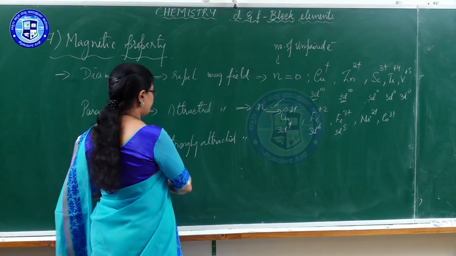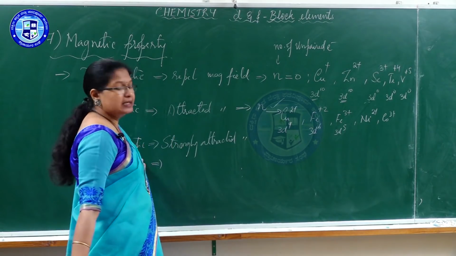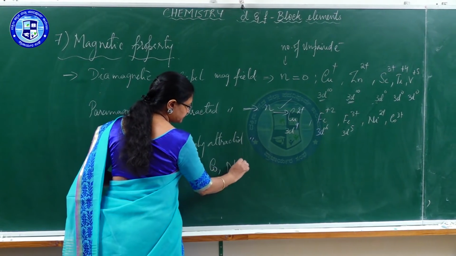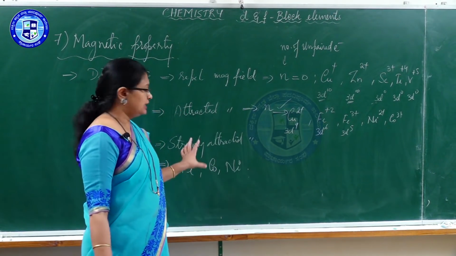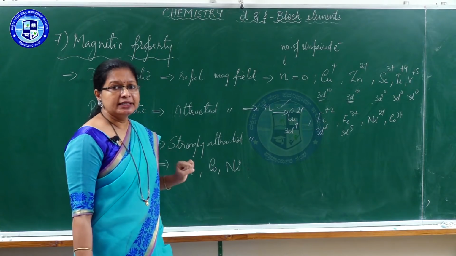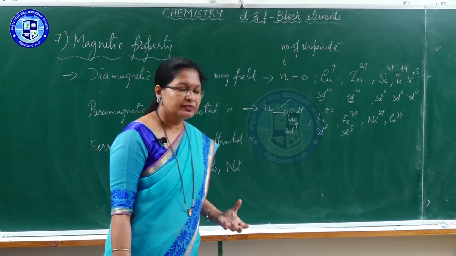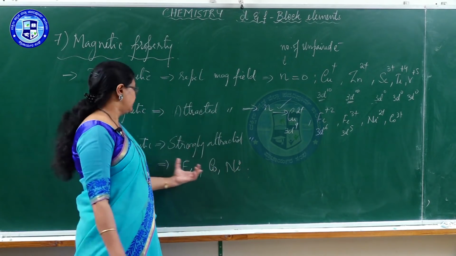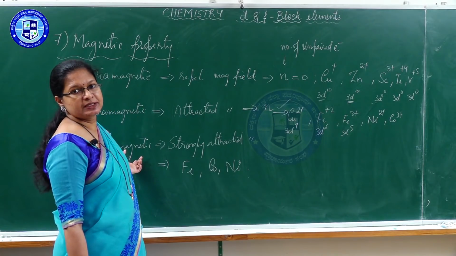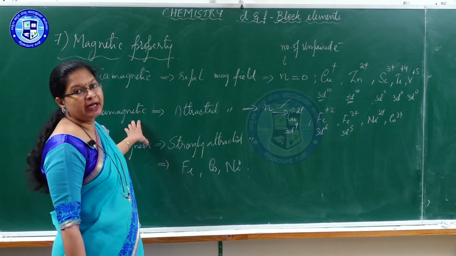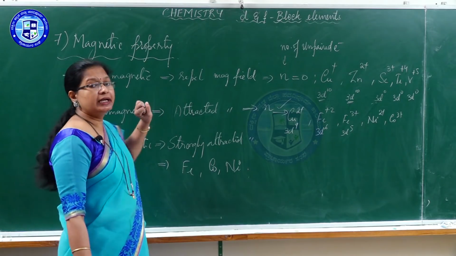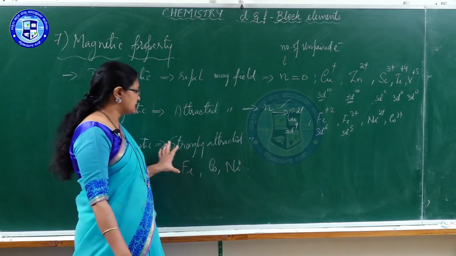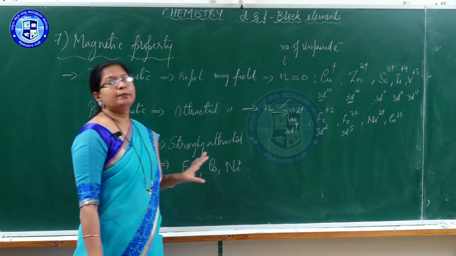Whereas ferromagnetic substances are some elements like iron, cobalt and nickel. In these metals, paramagnetism is highly pronounced. That means they get highly or strongly attracted by the magnetic field. Then they are placed under ferromagnetic substances. Okay, slight difference between paramagnetic and ferromagnetic. Paramagnetic substances are temporarily magnetized, whereas ferromagnetic substances are permanently magnetized.